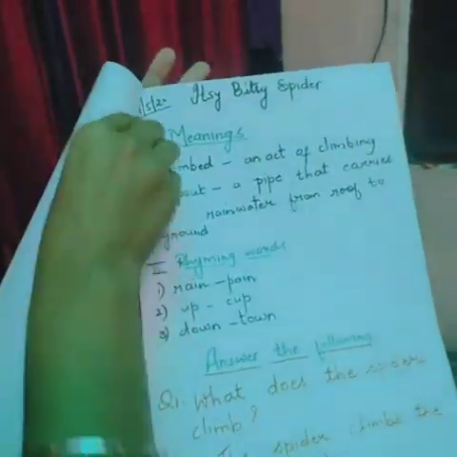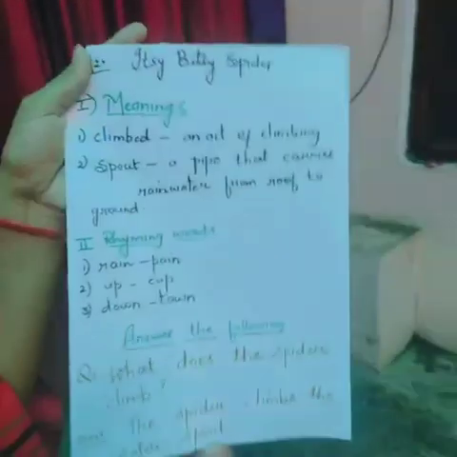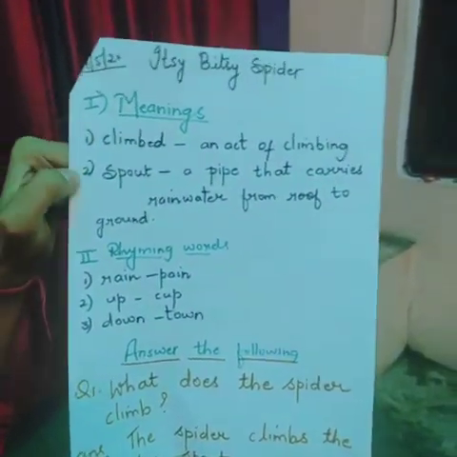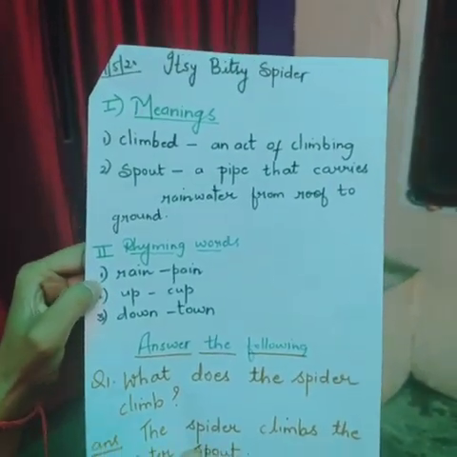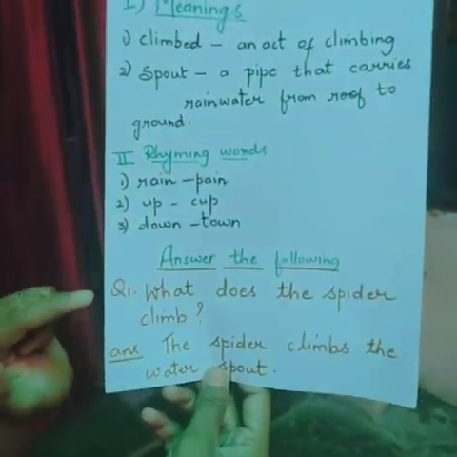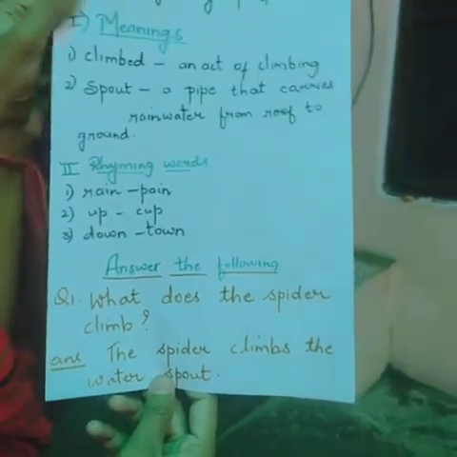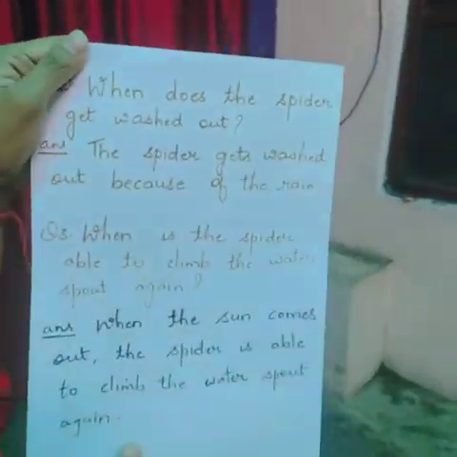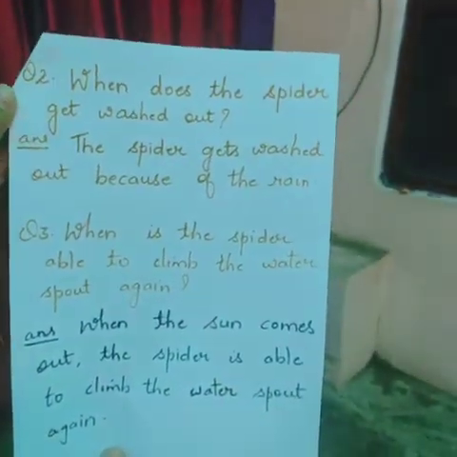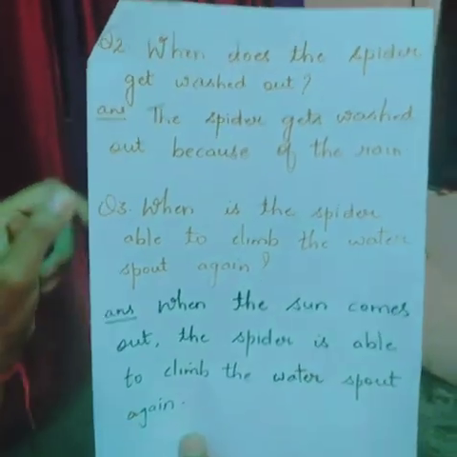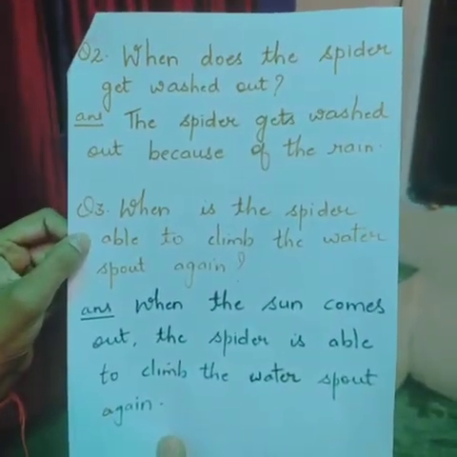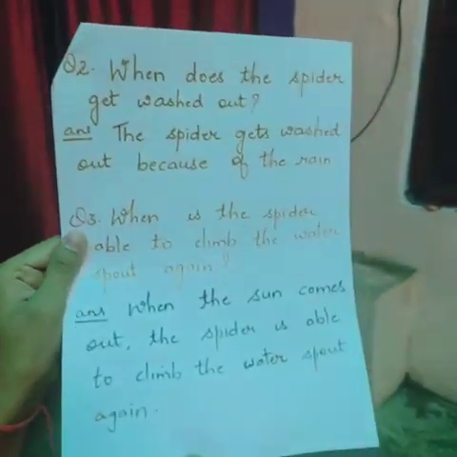Then after that, Itsy Bitsy Spider, meanings were there. 2 meanings, rhyming words. Answer the following. Question number 1, then question number 2. This was question number 3. Okay, only this much work you have to maintain in your copy.